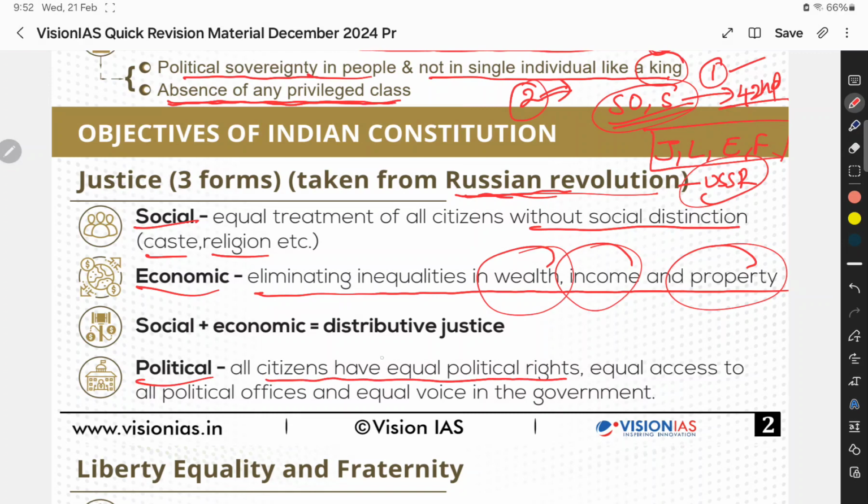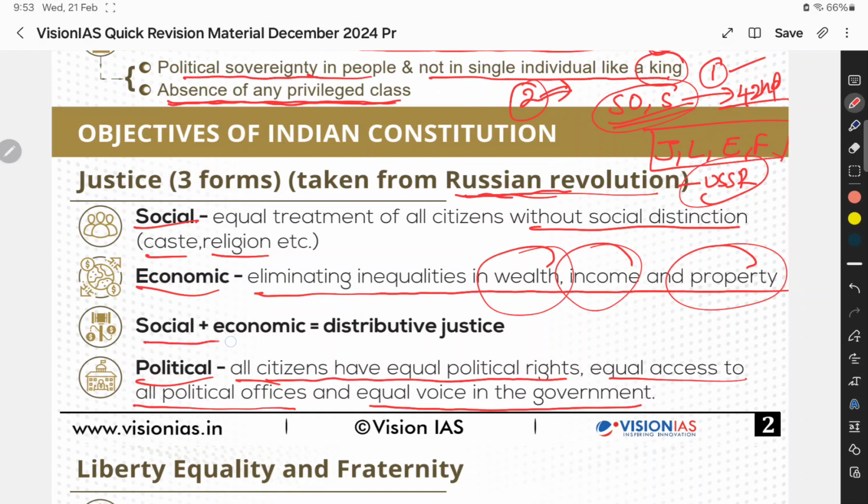All citizens means every citizen. There is no particular religion or caste that has the political rights. It's not like that. Everyone. And equal access to all political offices and equal voice in the government. If you want to contest as MLA or MP, you can contest if you have the qualifications prescribed by the Constitution and Election Commission of India. So there is no bar in that.